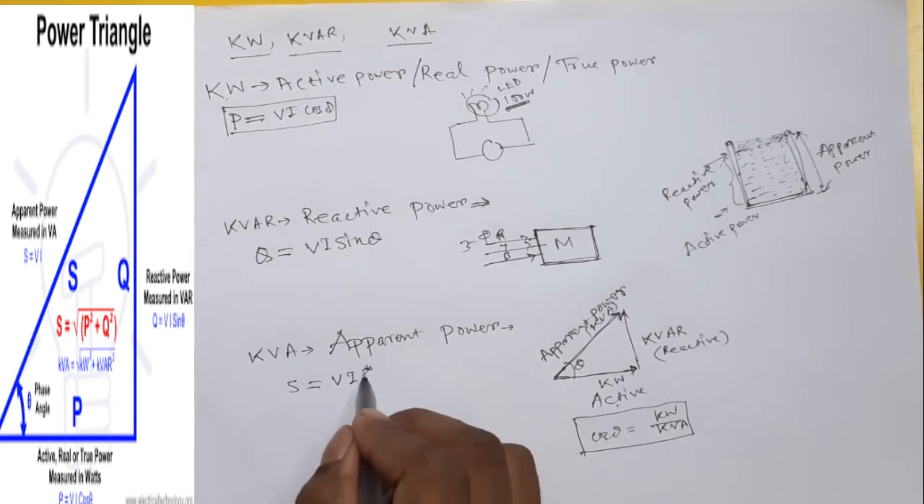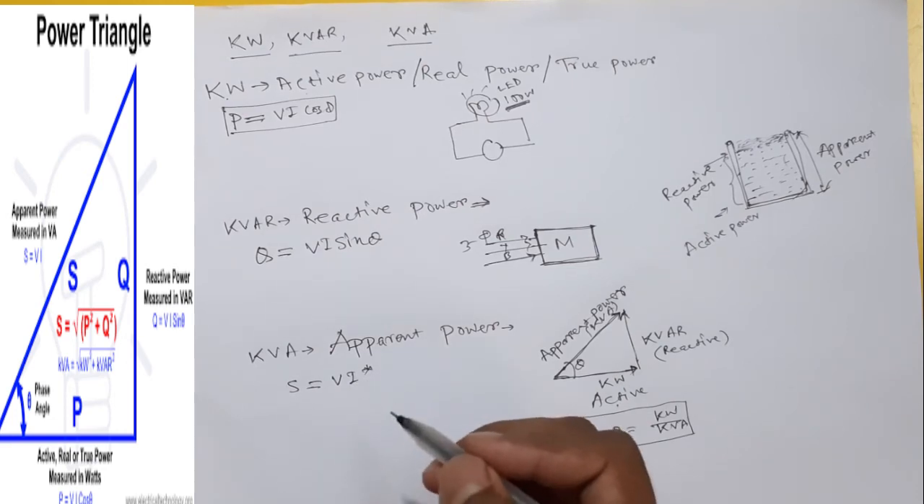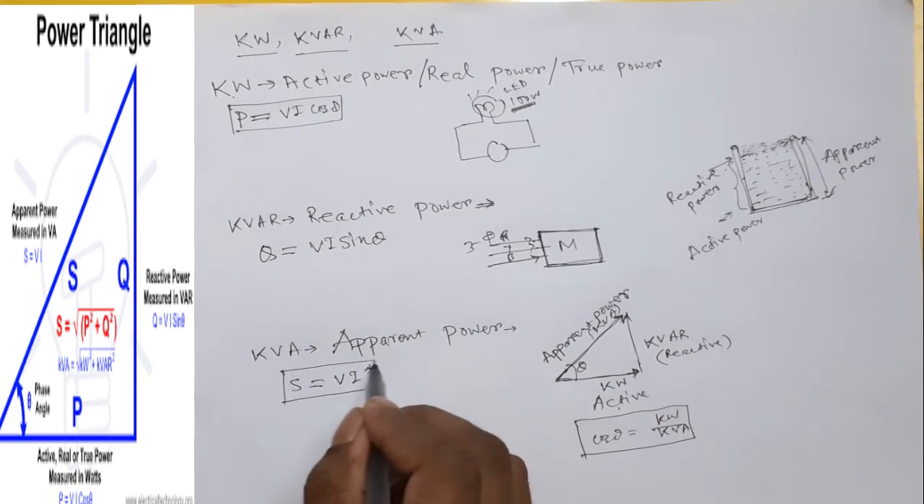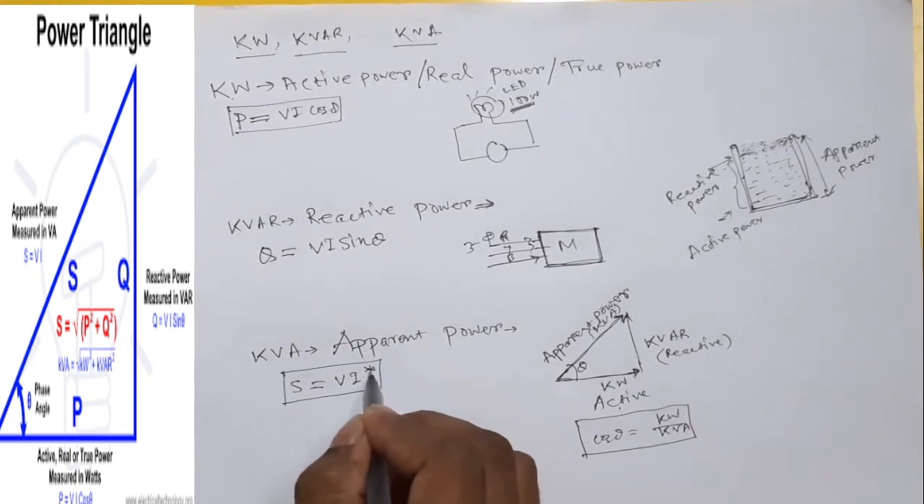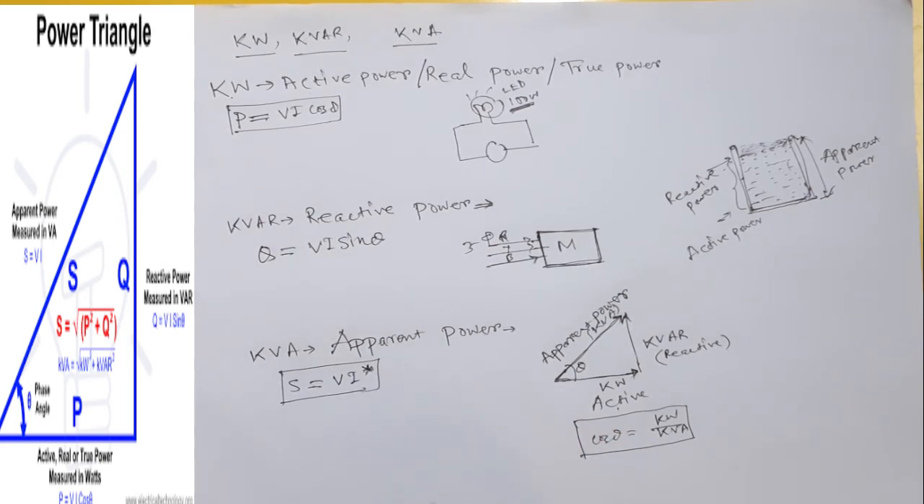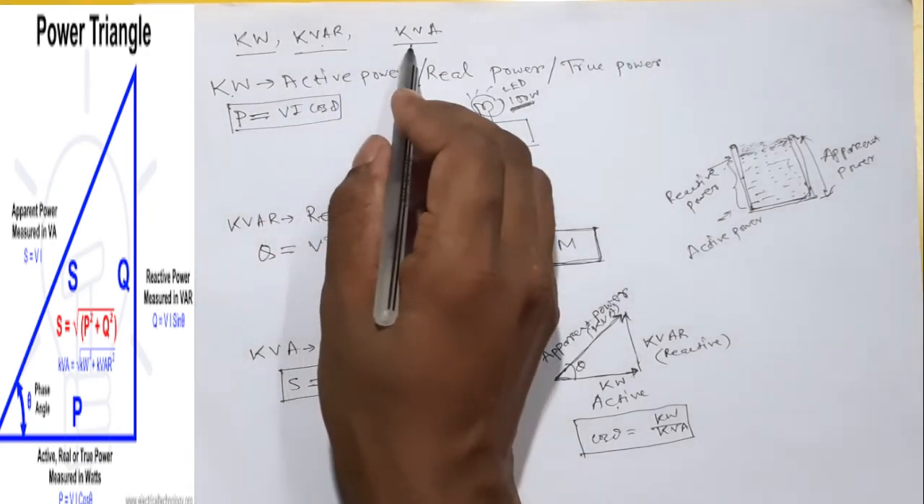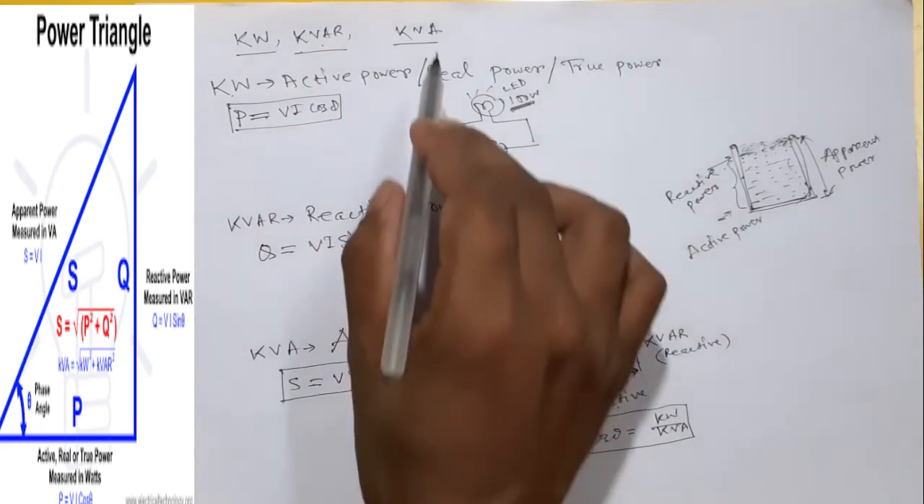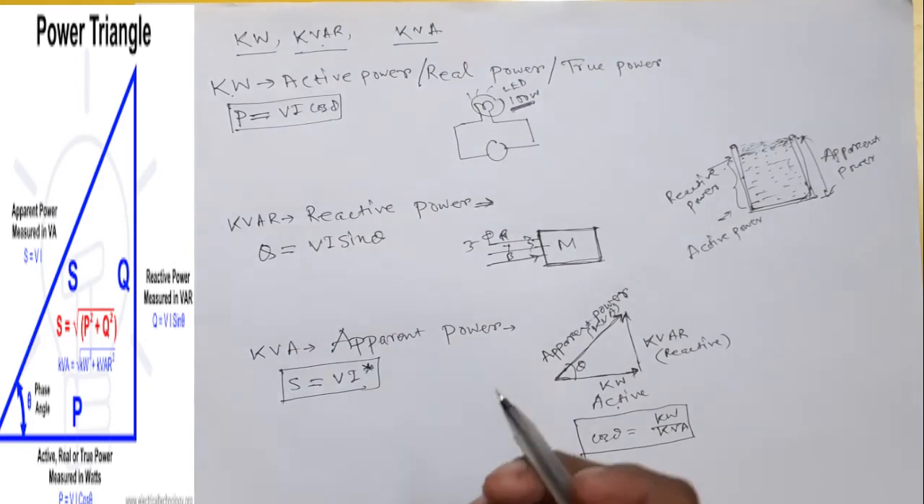Maybe you are asking why the conjugate is coming here. I will discuss in another video about the apparent power and why it is in star form. Star is the conjugate indicated here. So friends, I hope you now understand what are active power, reactive power and apparent power. All three are units measuring electrical power, and